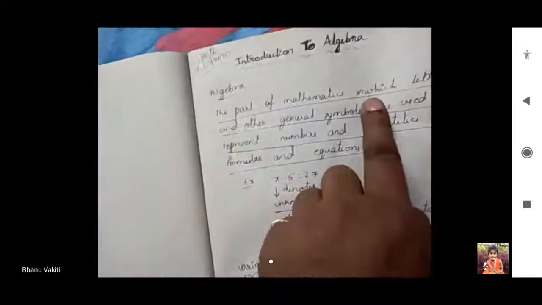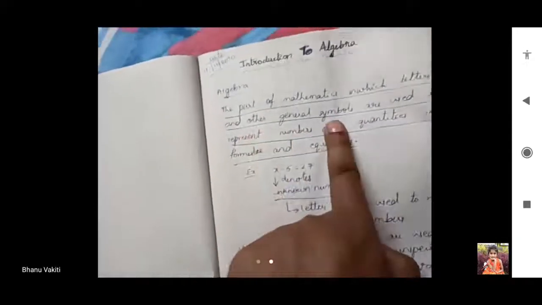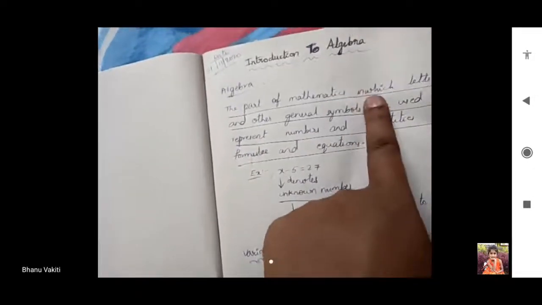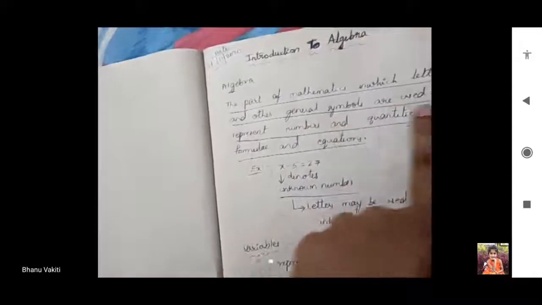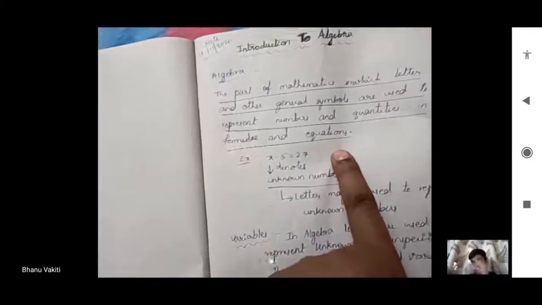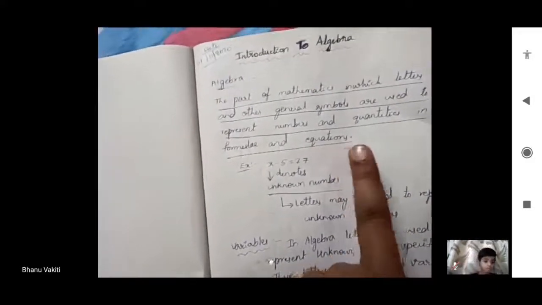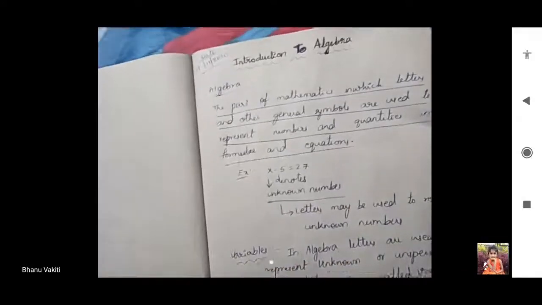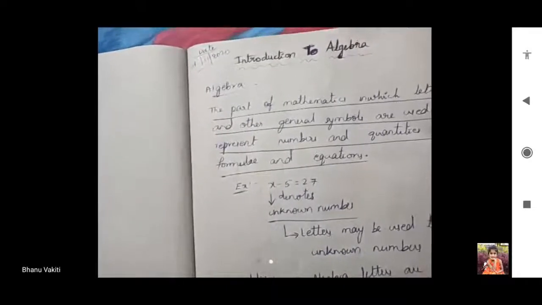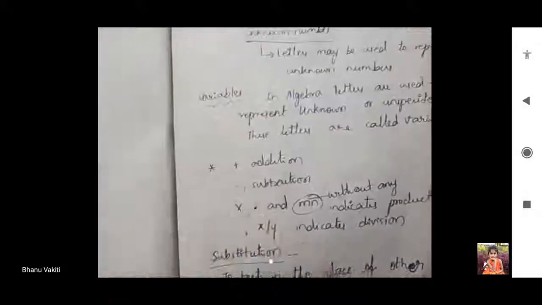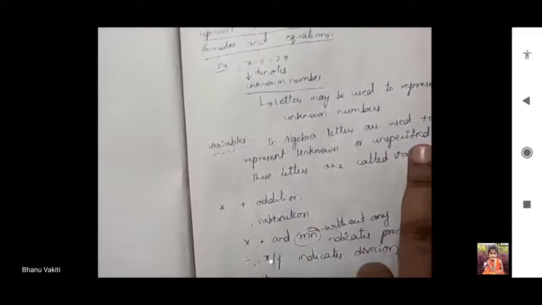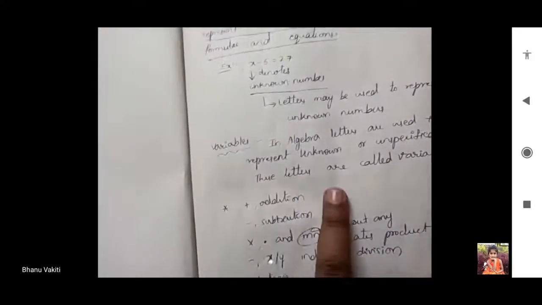Algebra is the part of mathematics in which letters and other symbols are used to represent numbers and quantities in a formula or in an equation. Expression, formula or equation, that may be anything. Unknown numbers are specified by symbols. That type of mathematics is called algebra. And the variable definition is: in algebra, letters are used to represent unknown and unspecified numbers. Those letters are called variables.